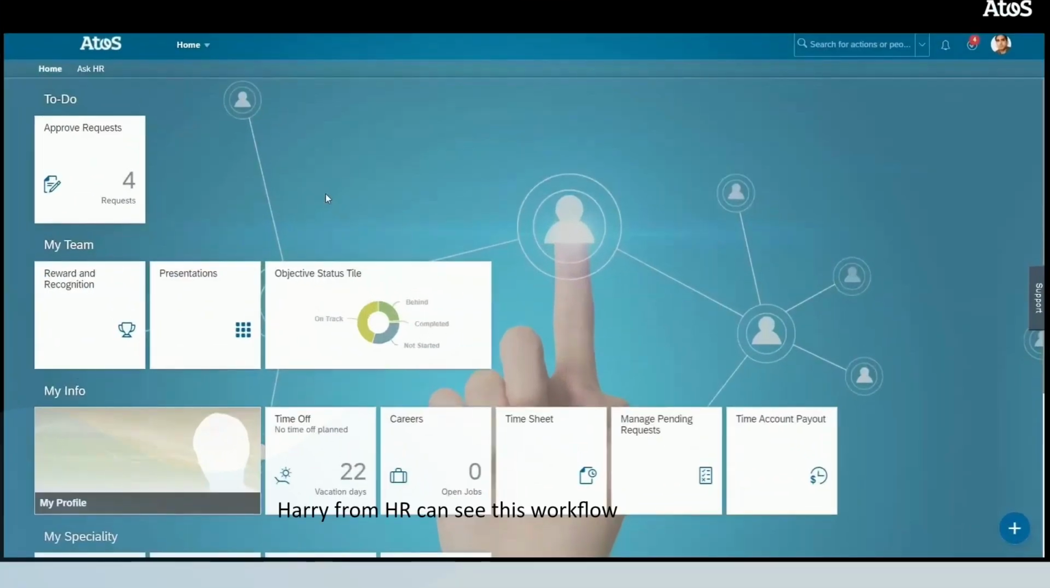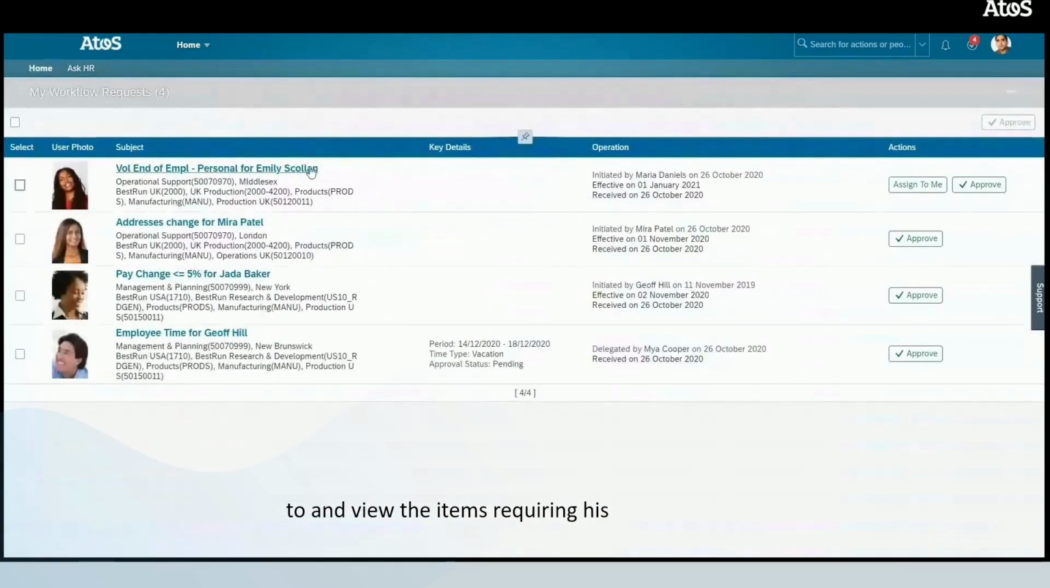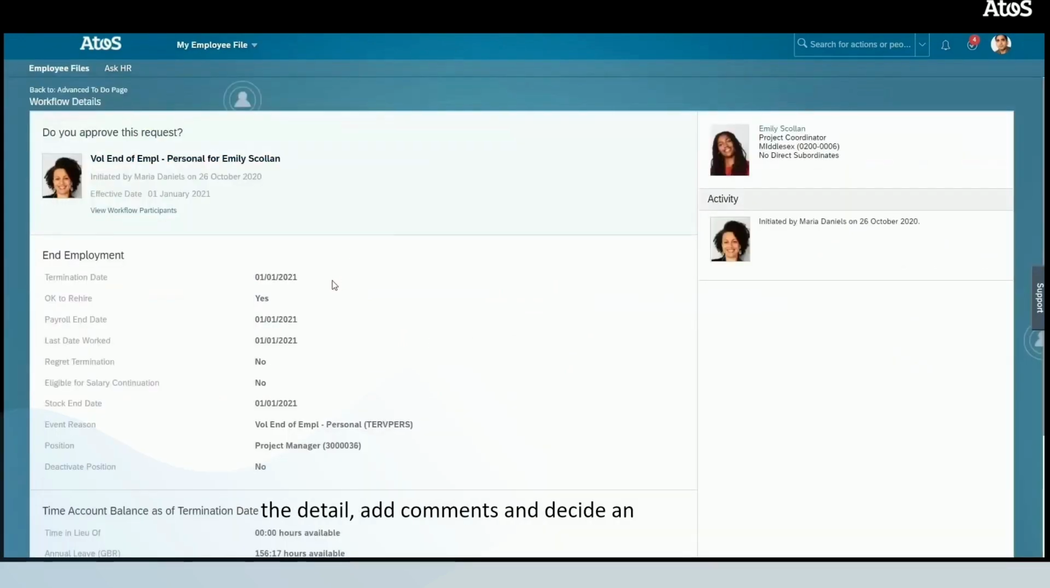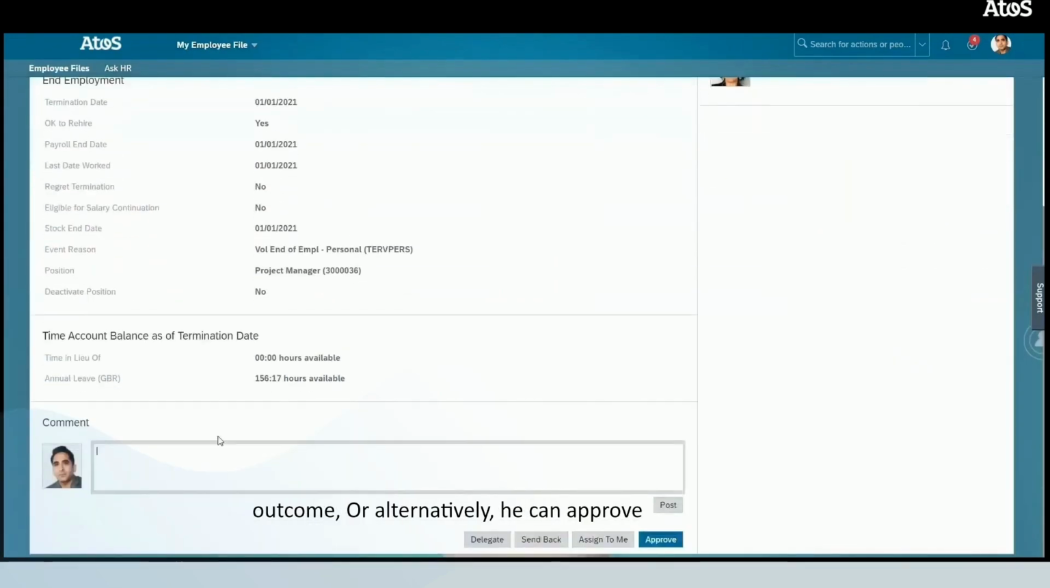Harry from HR can see this workflow request in his approved request tile. It will also be visible on the to-do section on his central portal. Clicking on this allows him to navigate to and view the items requiring his attention. Here we see all the workflow that he needs to review. He can click into each one if he wishes to and review the detail, add comments and decide an outcome, or alternatively he can approve this here.